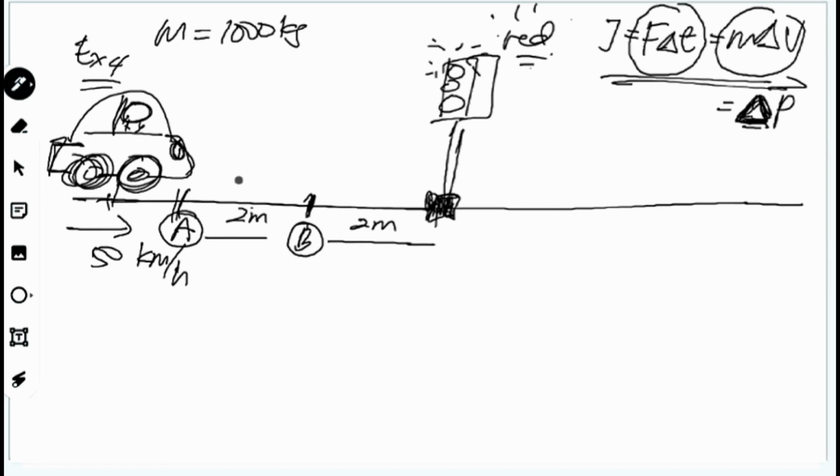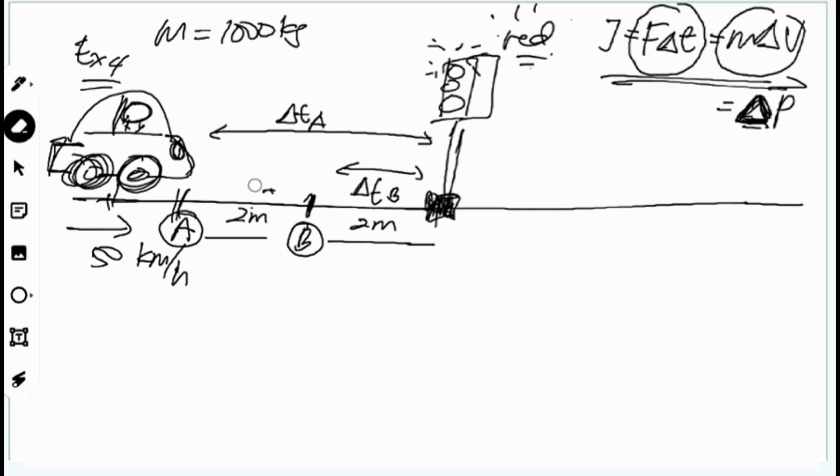Okay. Delta TA dengan delta TB. This one is the distance for delta TB. This one is distance for delta TA. Okay, jarak dia berbeza kat sini. Ada dua jarak kat sini. Okay. Based on the formula given here, you boleh calculate.